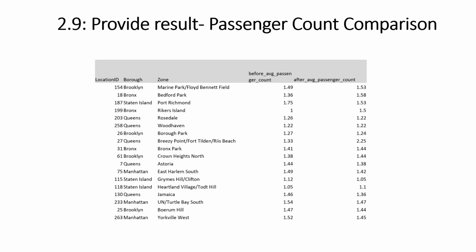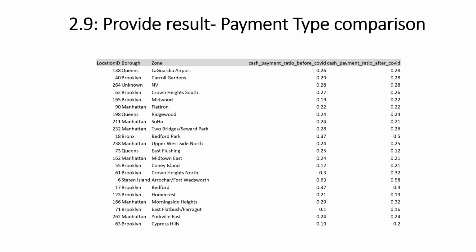Here is the result of running passenger count comparison. It shows in different zone in New York, and it shows before and after COVID data. Here is the result of the query showing in different zone in New York, the percentage of people who paid cash before COVID, and then people who paid cash after COVID.